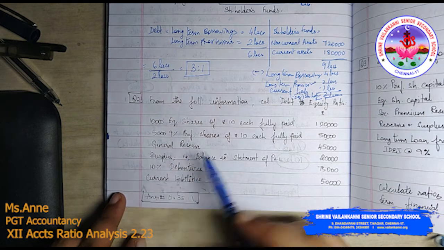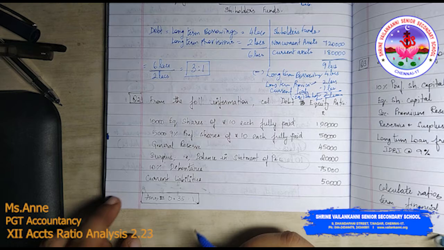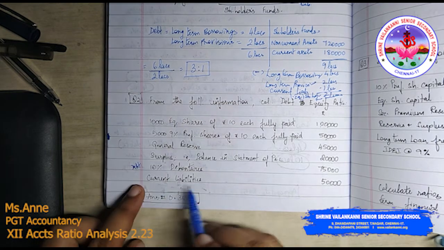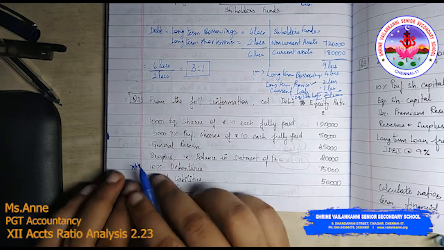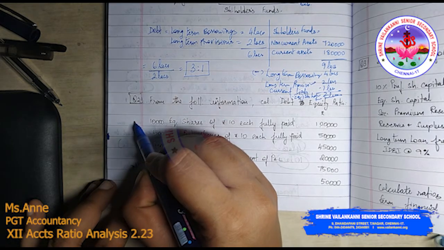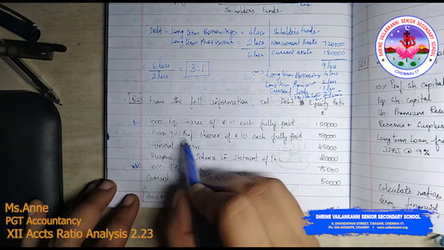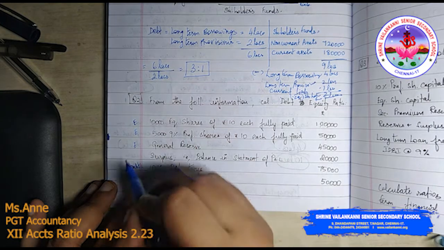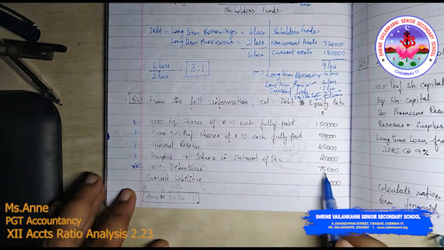Okay, so now debt divided by equity. What are debts? What is equity? This is debt, long term debt. Will current liability come? It is a short term liability. Debt includes only long term debts. Now this is equity, shareholders fund: equity share capital, preference share capital, general reserve also equity, surplus also equity. So you have these 4 items as equity.